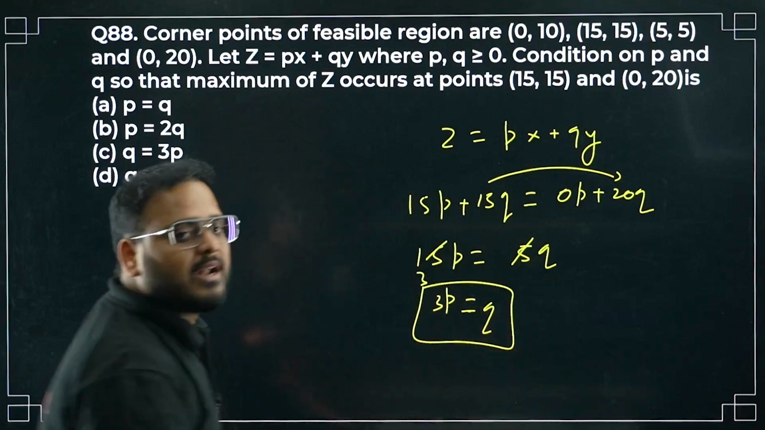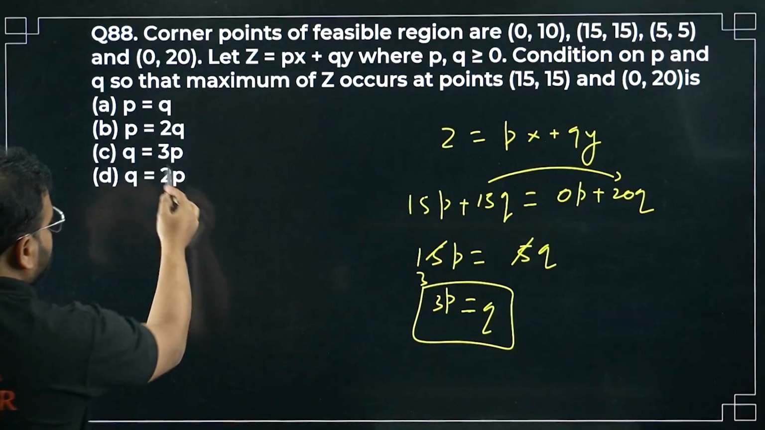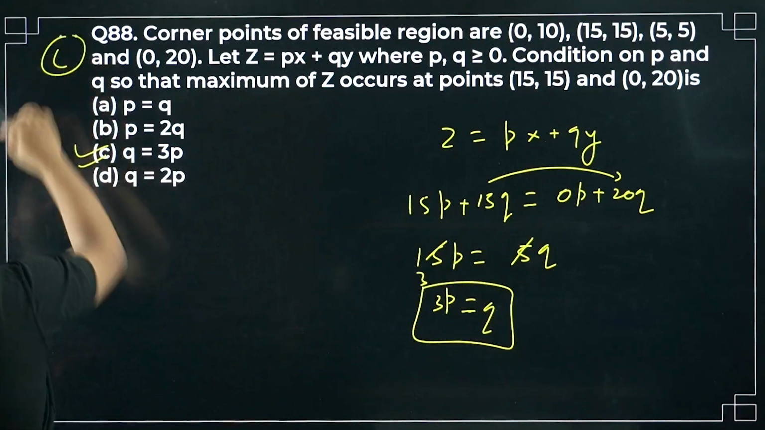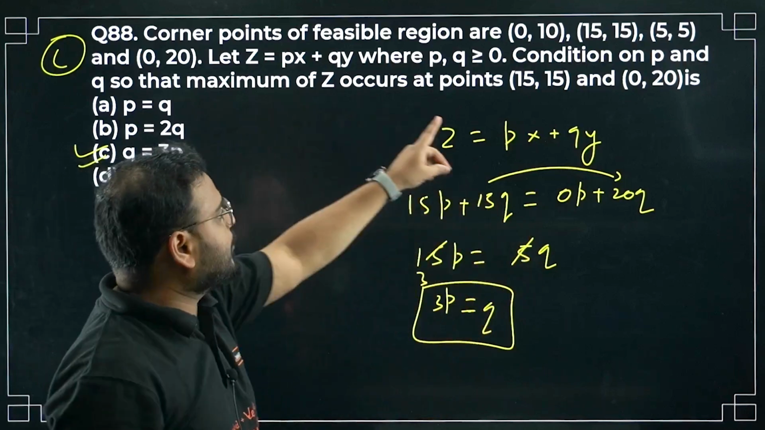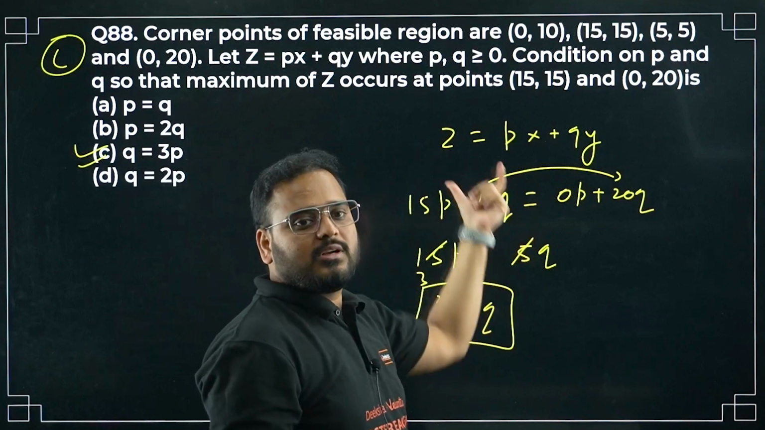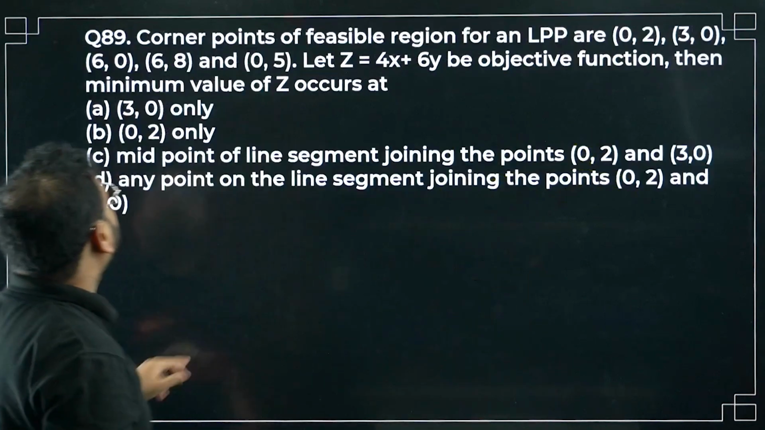Please check. Similar answer, same answer actually. 3p equals q again. Option C is correct. Same thing, no? They've given here that maxima occurs at both the points. So equate the z value at both the points. Okay, z maxima. Question 89 now.